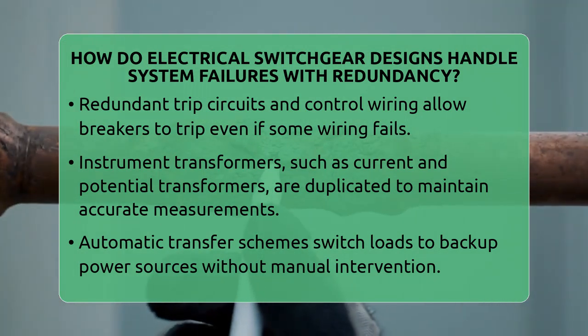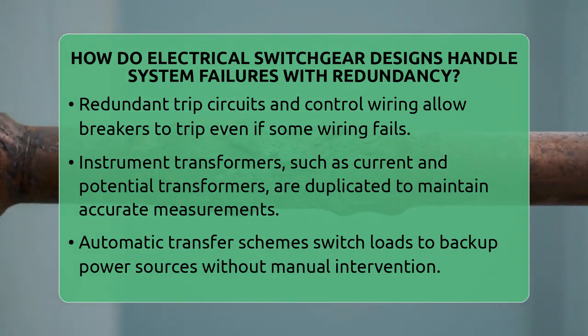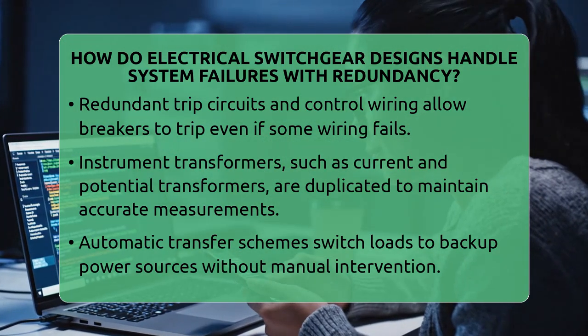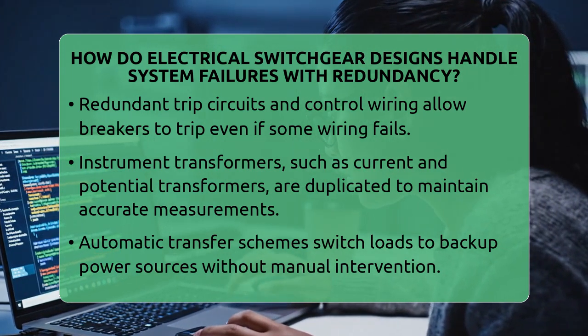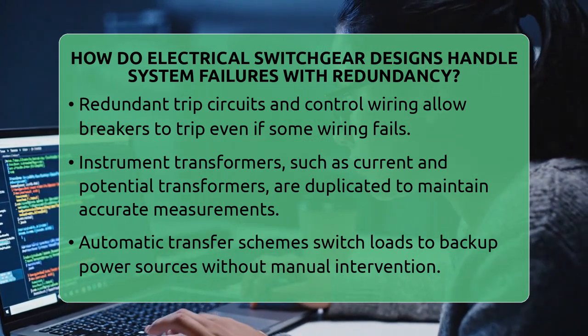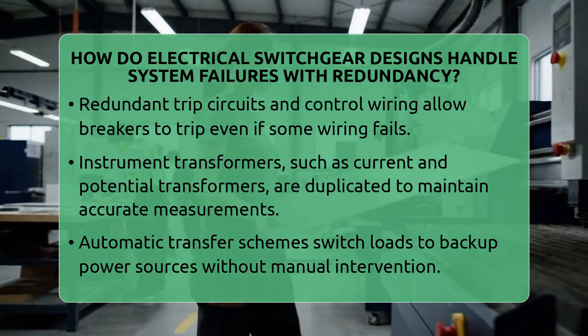Similarly, trip circuits and control wiring are built with redundancy. If one wiring path or trip coil fails, the backup wiring can still trip the breaker and clear the fault. This setup is essential for reliable fault clearing.